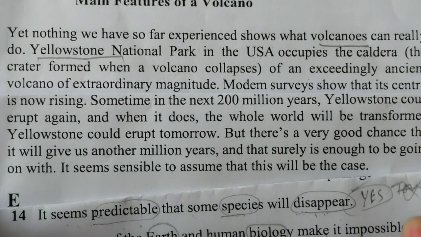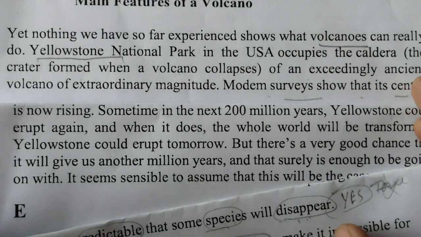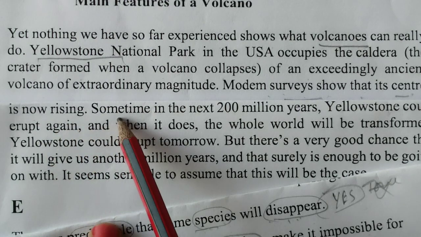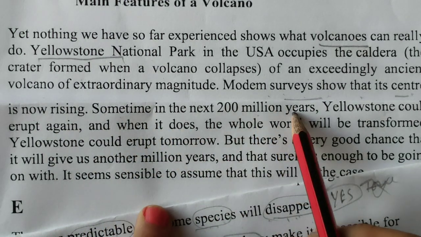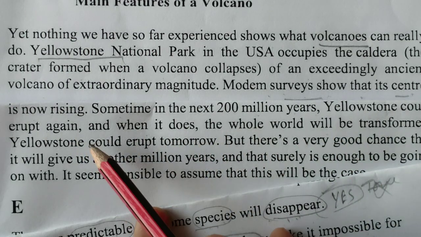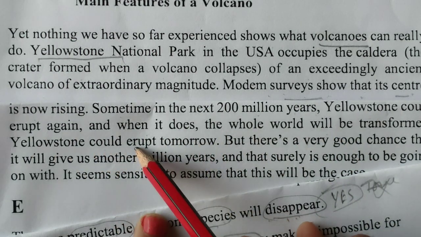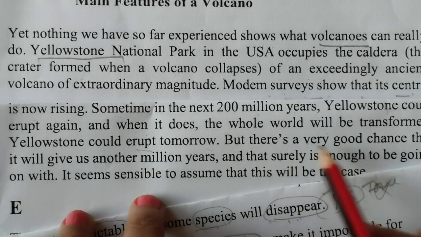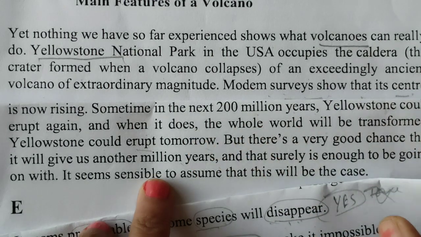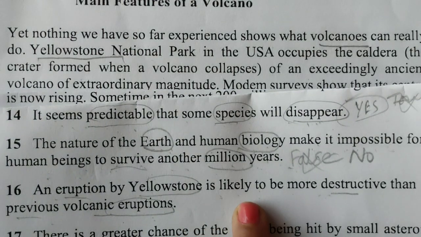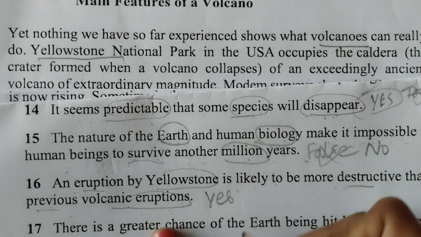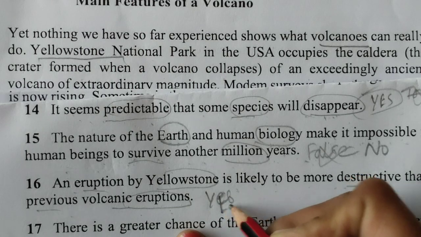So what the statement is saying, modern surveys show that its center is now rising. Sometime in the next 200 million years, Yellowstone could erupt again, and when it does, the whole world will be transformed. Yellowstone could erupt tomorrow, but there is a good chance that it will give us another million years. So it is showing that it will be more destructive than previous volcanic eruptions. So here, yes, we will just write it.